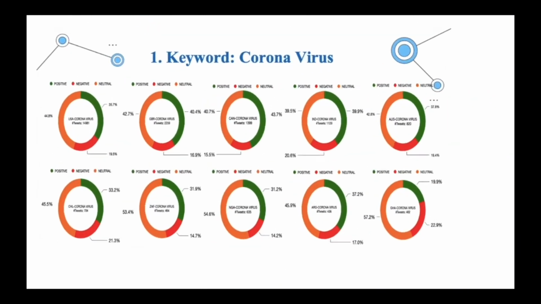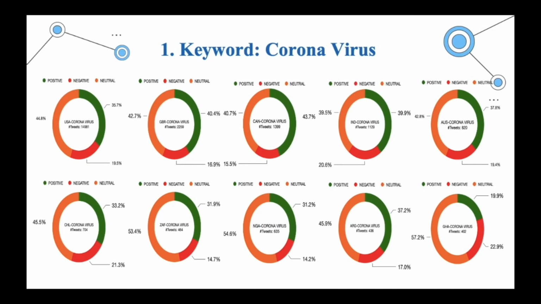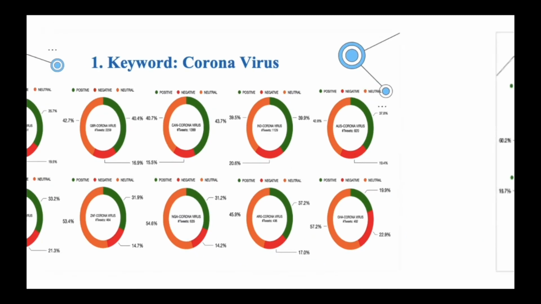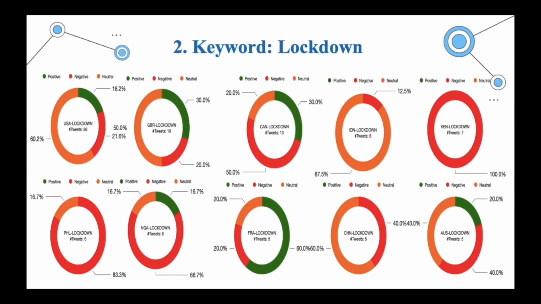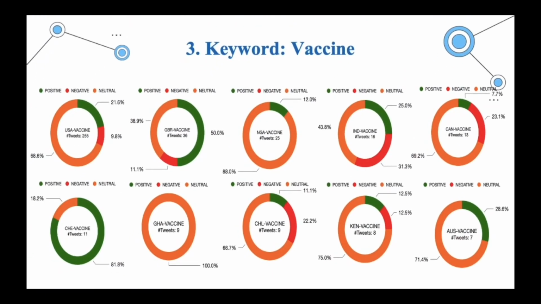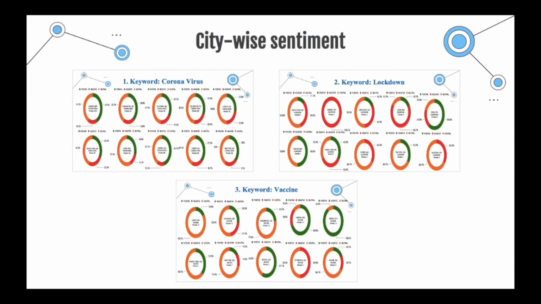We see that USA is the top most tweeted country for the keyword coronavirus with 14,981 tweets. And also, USA is the top most tweeted country for the keyword lockdown with 88 tweets. Also, USA is the top in terms of the keyword vaccine with 255 tweets.